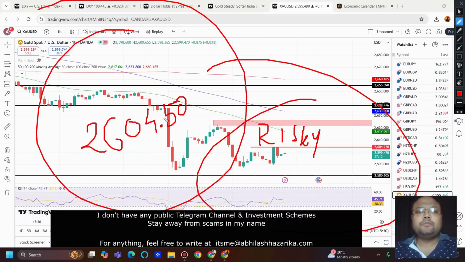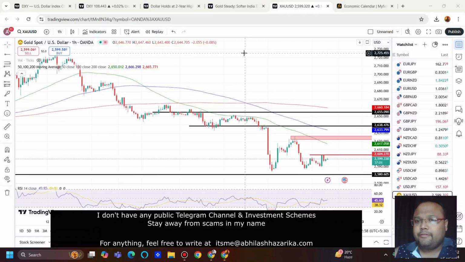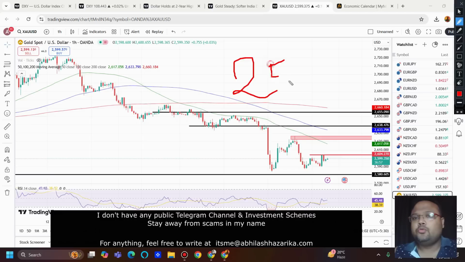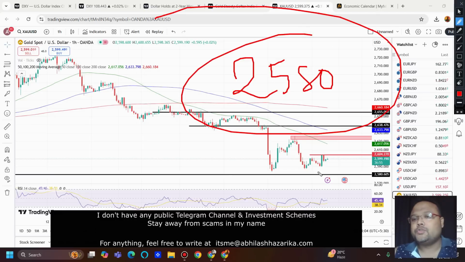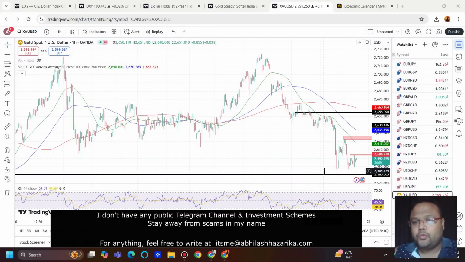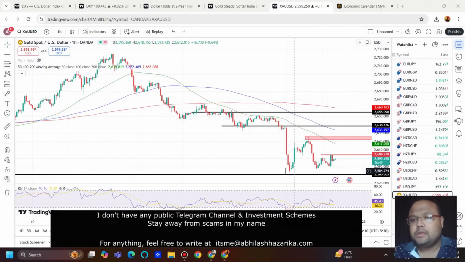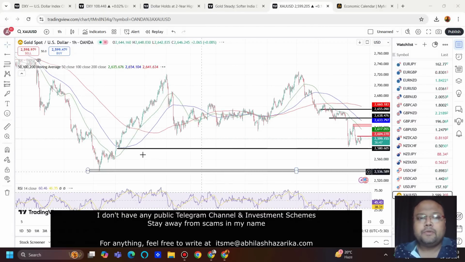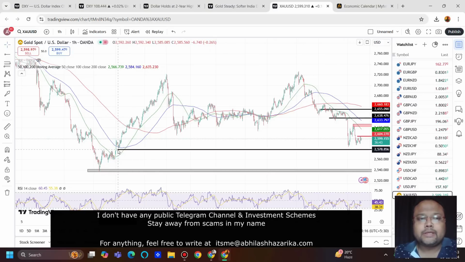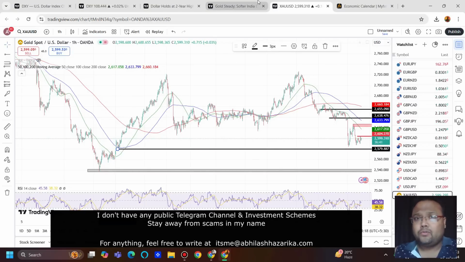So be careful and follow proper risk management. At 2604.50, how much can you expect? 40 to 50 pips, also good enough. And if the market goes down after the US session, then we can look for a sell below the 2580 area as well. The black line here. Why the black line? Because though we have the swing low around this area, we have some support around 2680. So if the market breaks this particular level, then we can look for a sell.